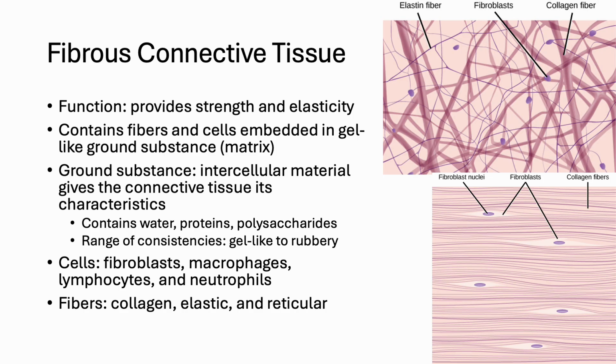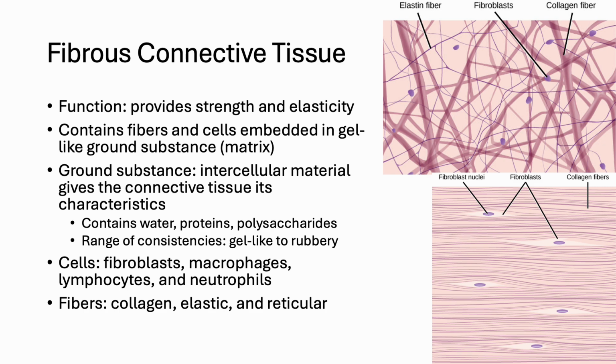Fibrous connective tissue is characterized by a gel-like ground substance containing a mixture of cells and fibers. The ground substance is rich in proteins and polysaccharides that give the tissue elasticity and resilience. Fibroblasts are the key cells, producing proteins like collagen and elastin, but other immune-related cells such as macrophages and lymphocytes also contribute to defense and repair.